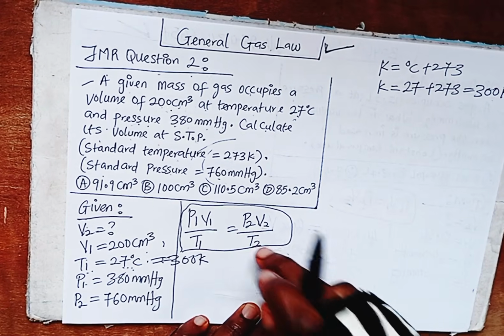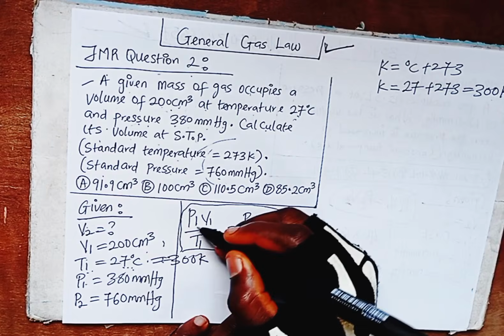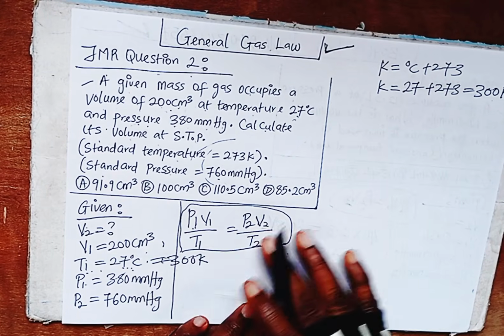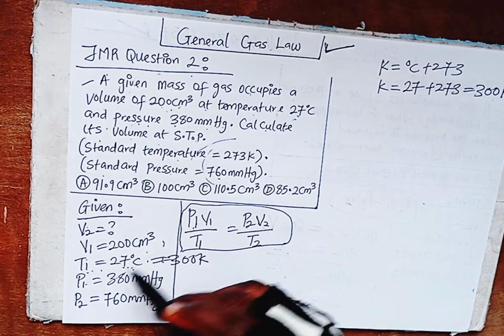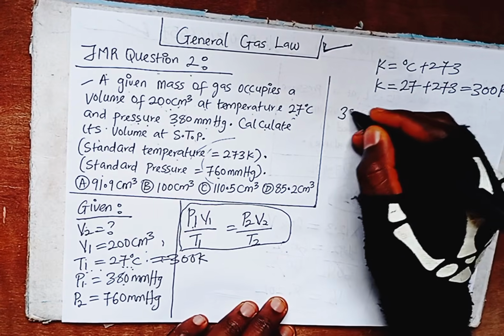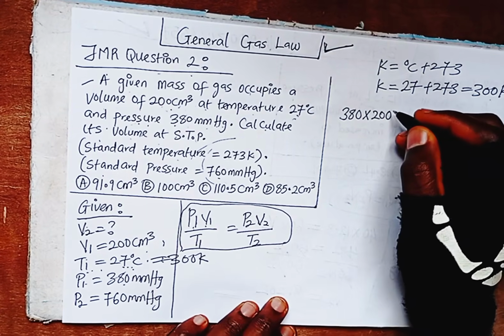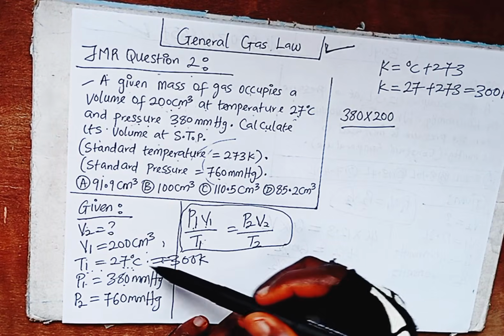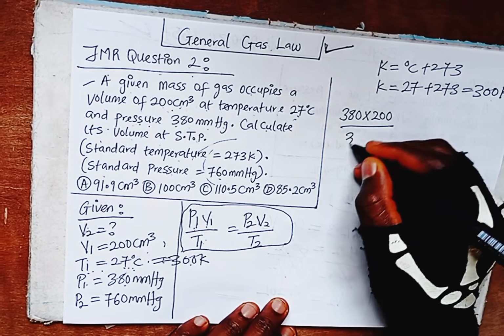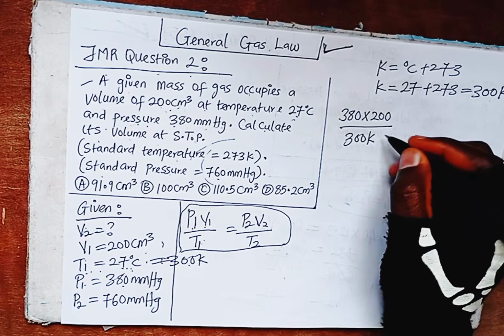So what we have to do is substitute into this formula. What is P1? No need to make anything the subject of the formula. P1 is 380, times V1. What is V1? 200. Over T1. T1 is 300 Kelvin.